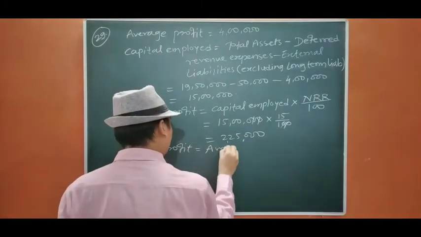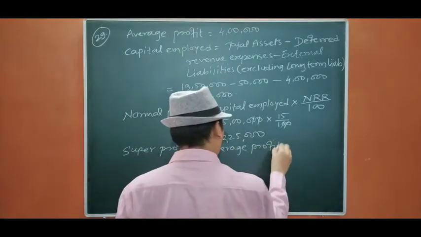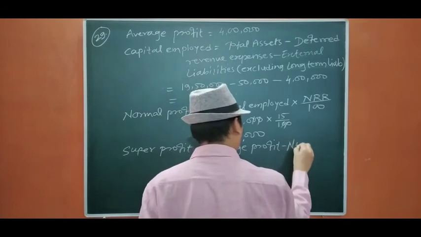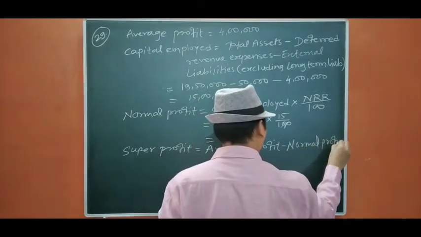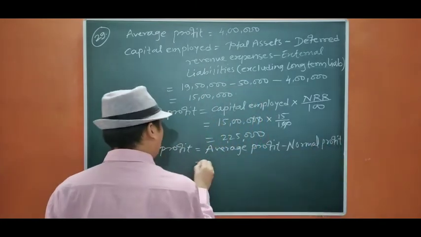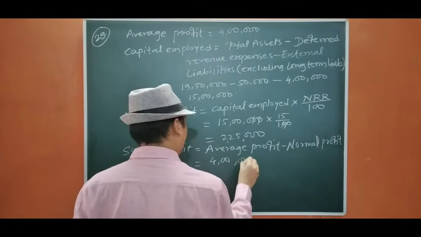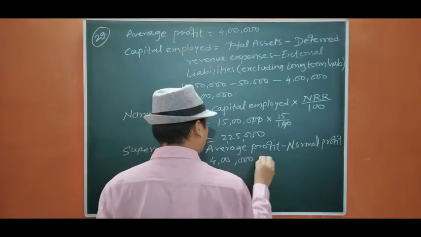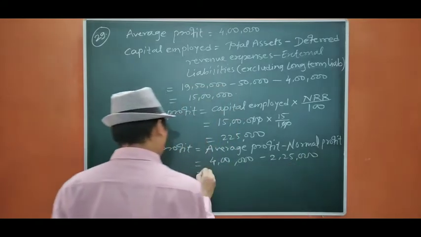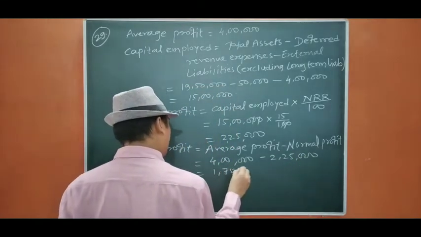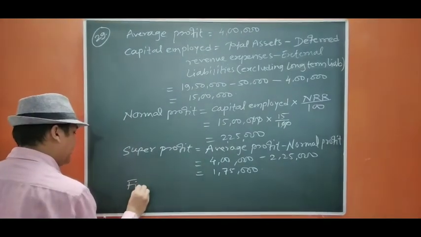Okay, so super profit equals to average profit minus normal profit. Average profit is 4 lakh minus 2 lakh 25, it will be 1 lakh 75. Okay. Now we are going to calculate firm's goodwill